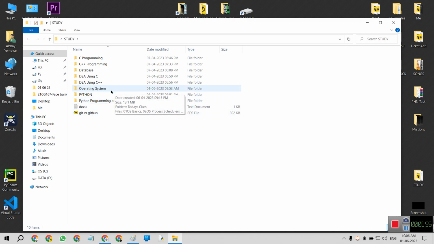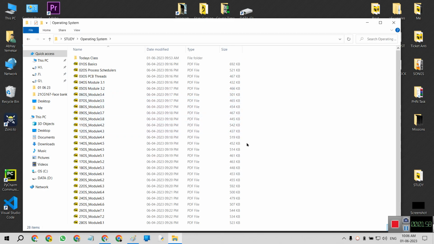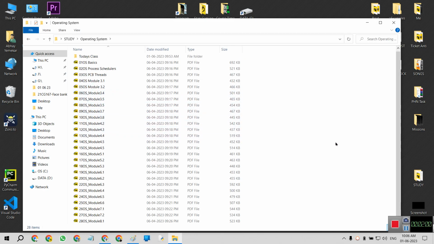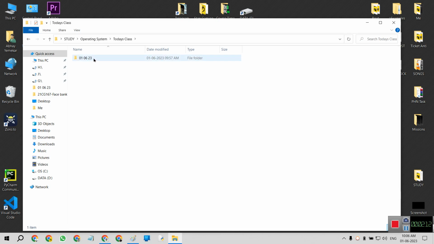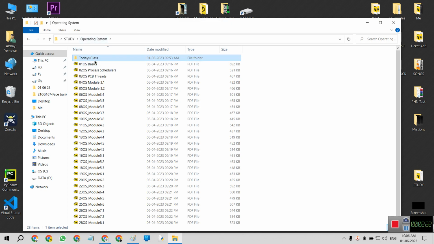Today we are going to cover the operating system. We have a total of 28 modules, dividing the operating system into 28 modules that we are going to see in this class. We have created a folder, Today's Class, where we can upload today's date, that is 1 June 23. There are images so we can understand easily. I will upload this folder, updated daily, on Google Drive, and I will share the link in the description box of this video.